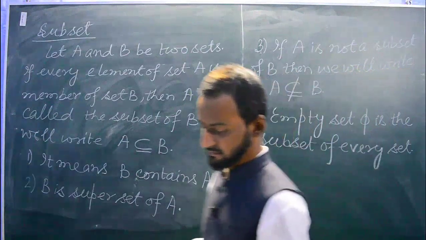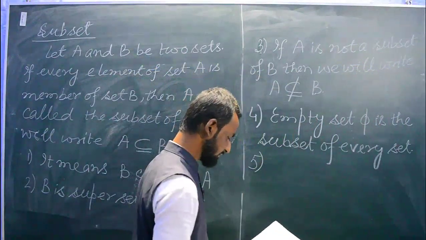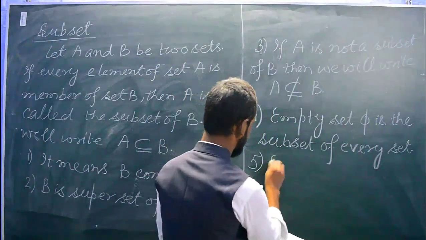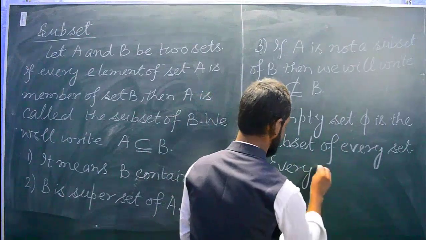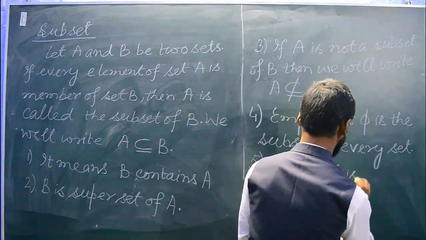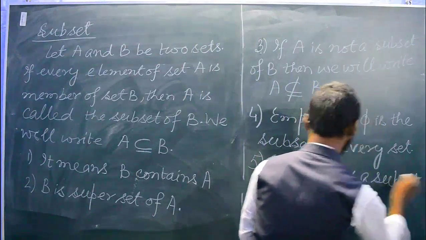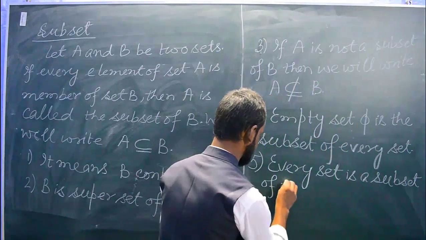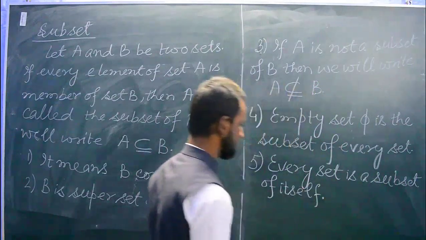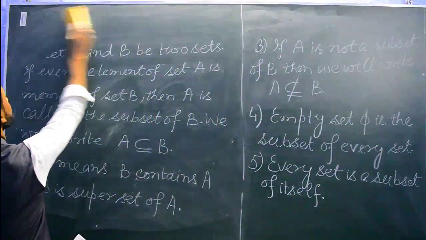Okay, next point, say 5: every set is a subset of itself. That is understood.